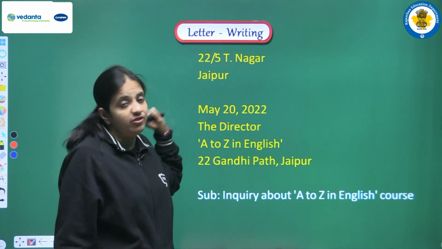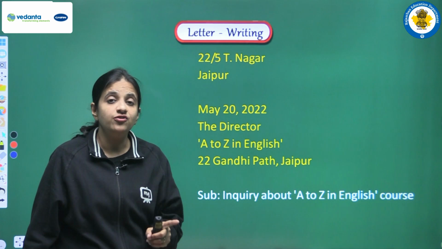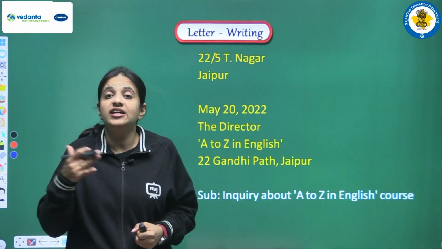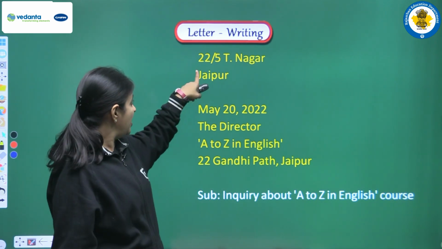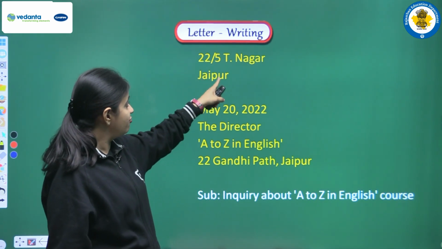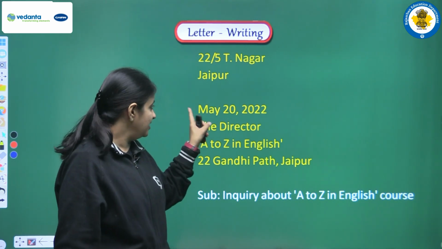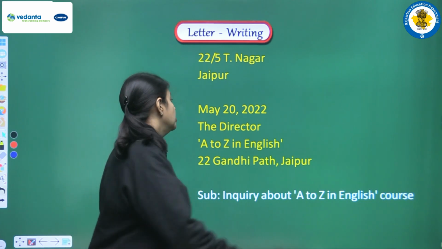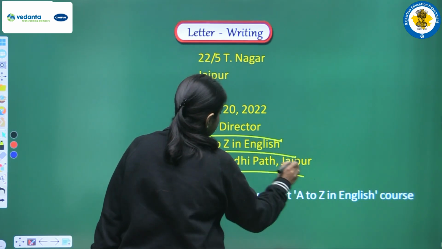First of all, we all know that we have to start the letter with the address. The address of the sender was not given in the question, or we can say the address of Ajay was not there in the question. So we can use any address here. So we are writing 22/5 T Nagar, Jaipur. Right. Next we are writing the date, that is May 20, 2022. Now we have to write this letter to this particular institute.